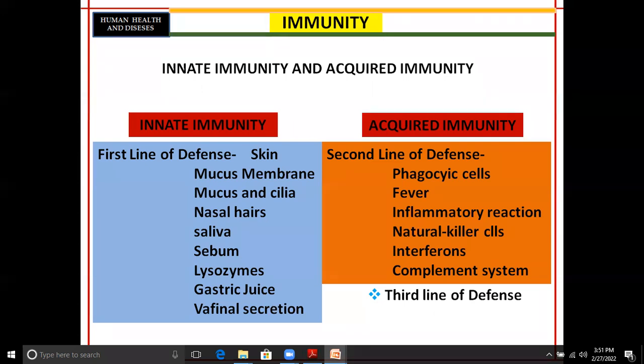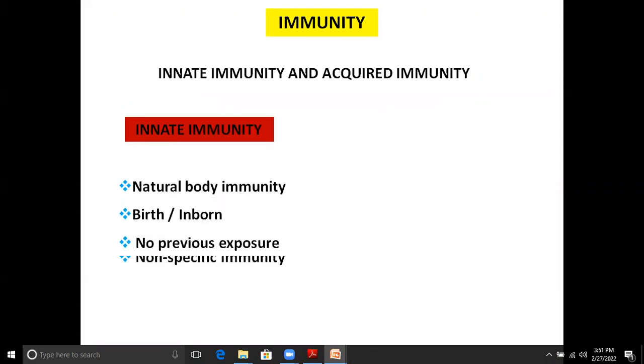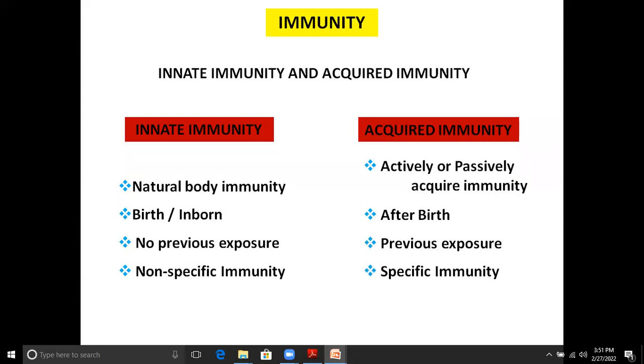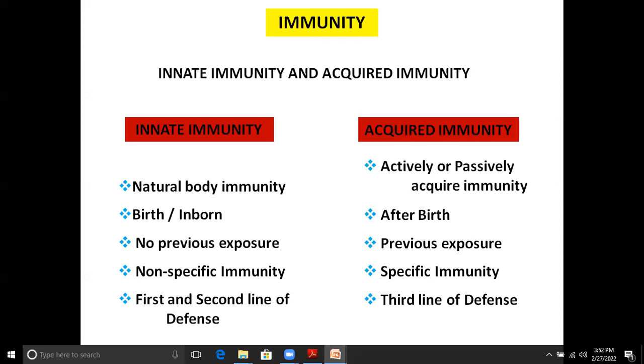Then this first line and second line of defense mechanism comprise innate immunity. Then the third line of defense mechanism we will study later, that is how the involvement of T and B lymphocytes develops memory and specificity in our immune system. We have discussed what is meant by immunity and the differences between innate and acquired immunity. Then let us discuss the second point, that is the first type, innate immunity.